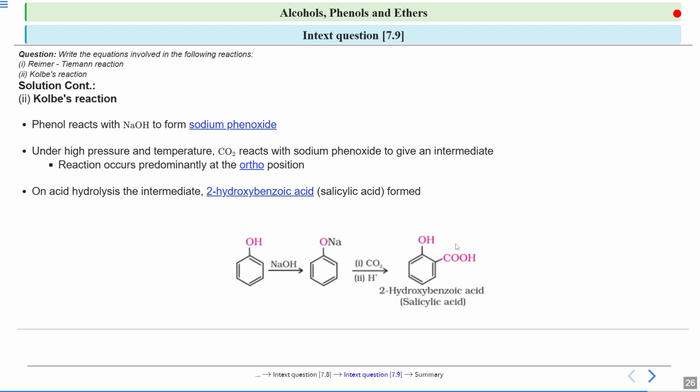So if you look at this reaction, this is a phenol. When it is reacted with a base, it forms a sodium phenoxide ion. Now this ring is already very activated, so it reacts with a weak electrophile. Here also the nucleophilic attack takes place from this carbon. So to this carbon, the COO group gets attached. That is 2-hydroxybenzoic acid or salicylic acid. Okay, so this is how Kolbe's reaction takes place in 3 steps.